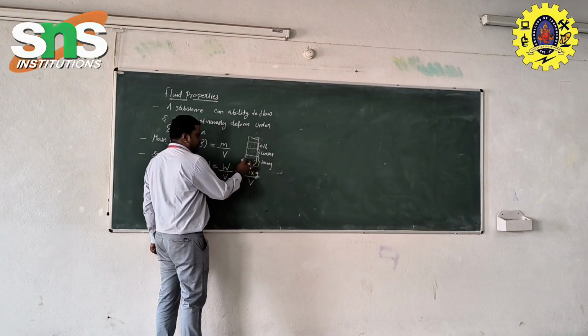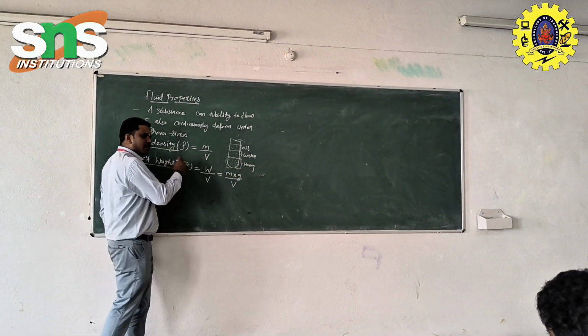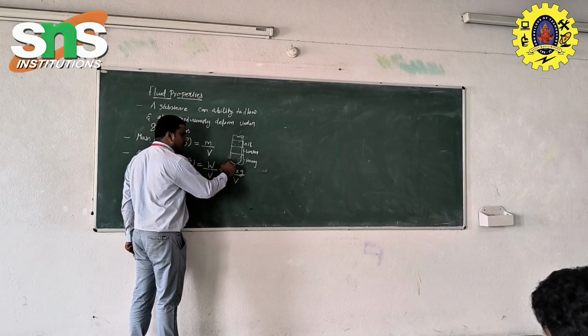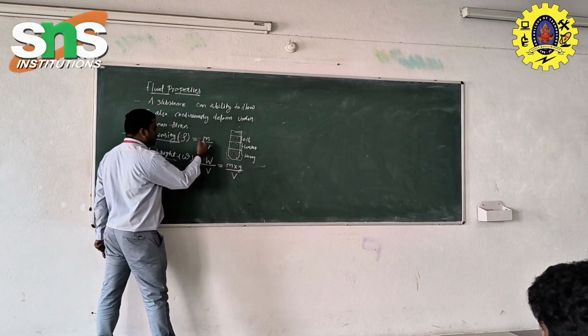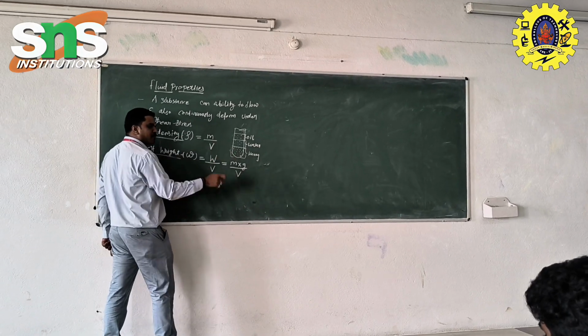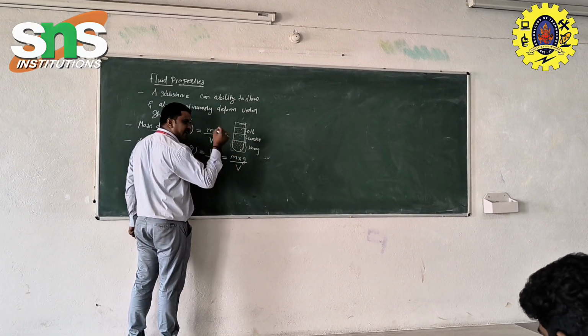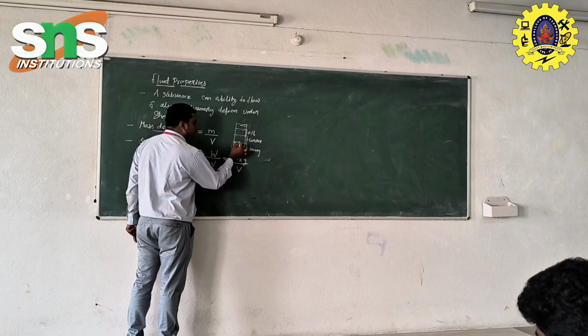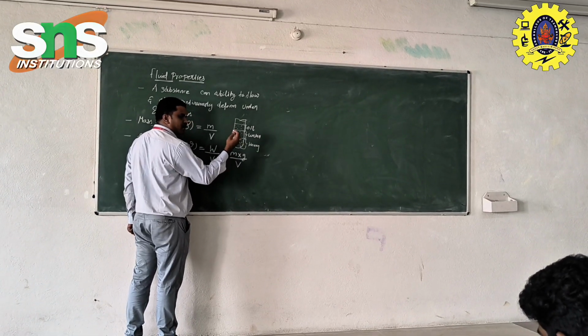Here, this is the mass density, which we have already seen. How much volume is occupied in the certain fluid? Overall volume. That's why it is mass per unit volume. But here, specific weight means what? We take any one particle, any one molecule, a single molecule.